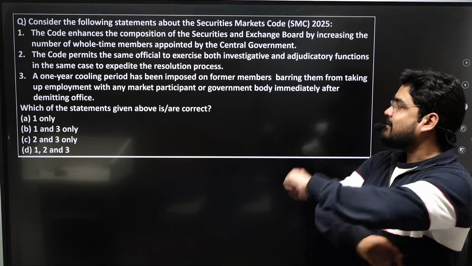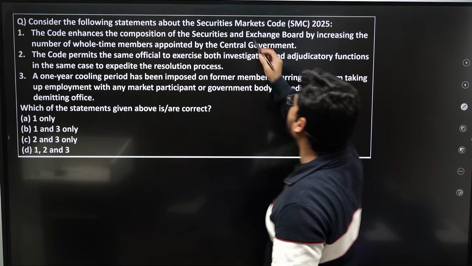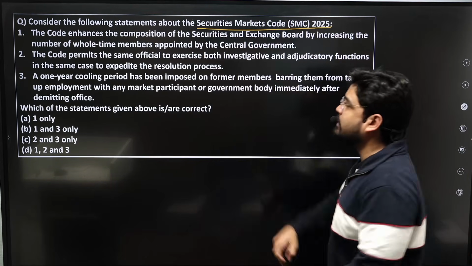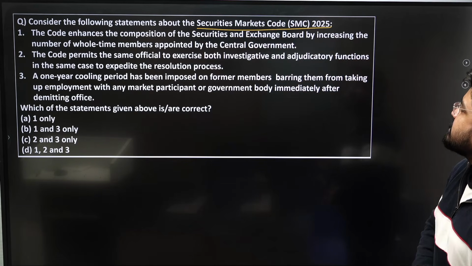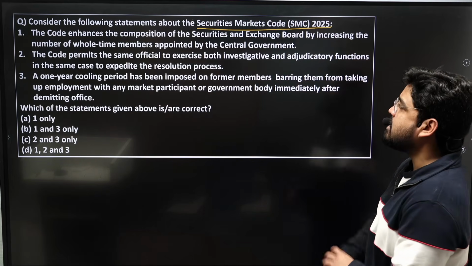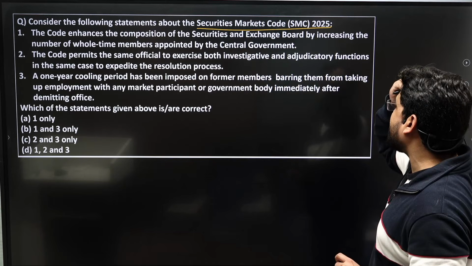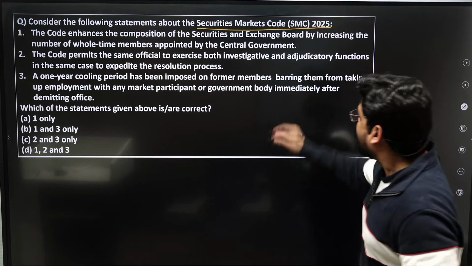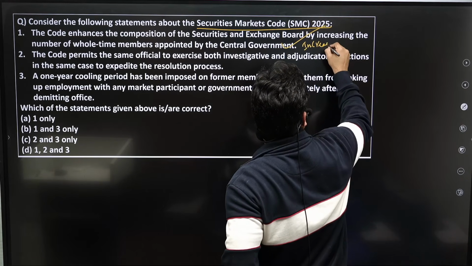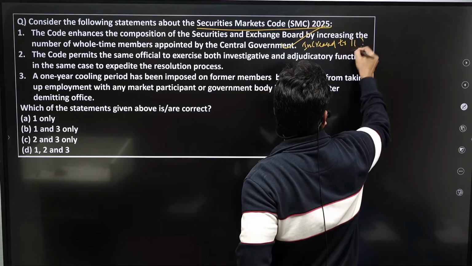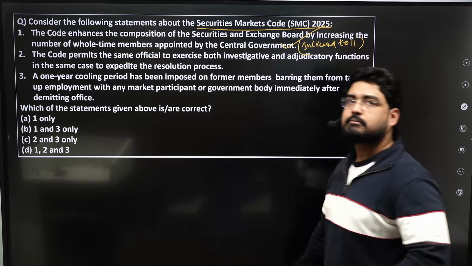Consider the following statements about Securities Market Code 2025. Very, very important. The code enhances the composition of Securities and Exchange Board by increasing the number of whole-time members appointed by the central government. Right. It increased from 5 to 11, right?